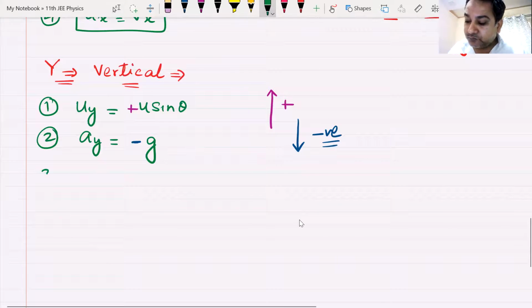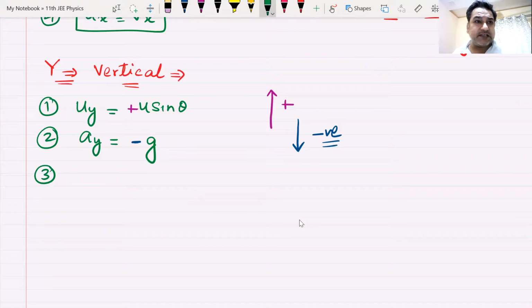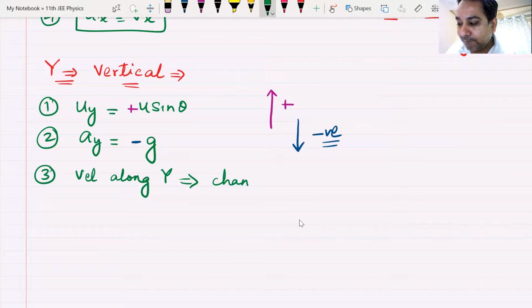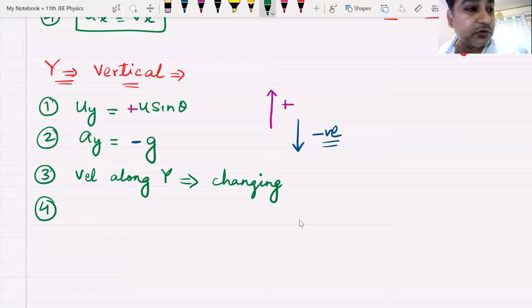Okay. Now, since there is an acceleration in the y-axis, velocity along y-axis keeps on changing. Yes or no? Velocity along y will keep on changing because there is an acceleration along y-axis.